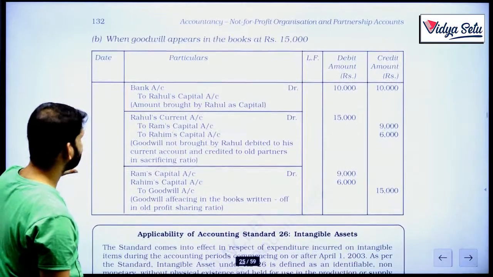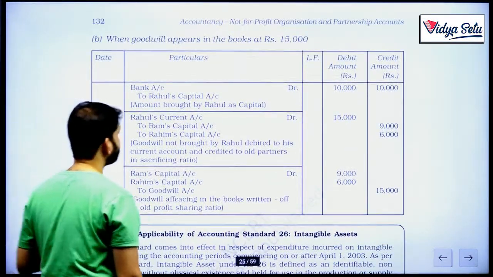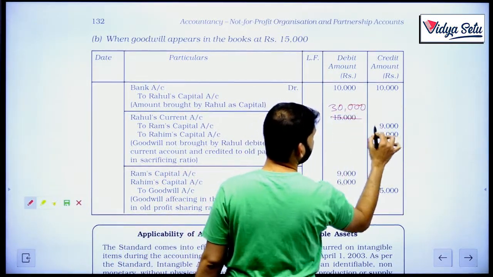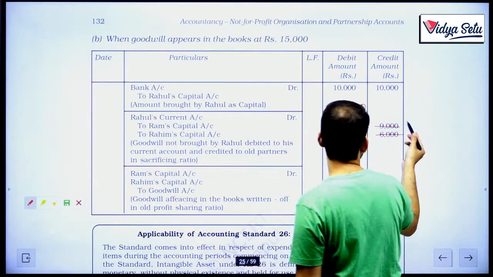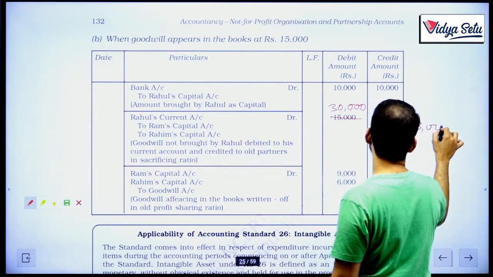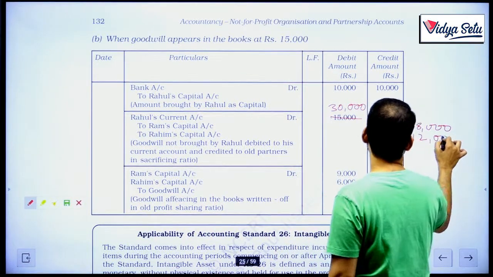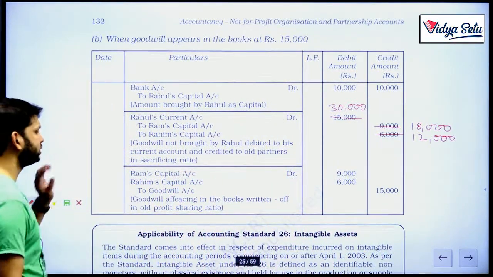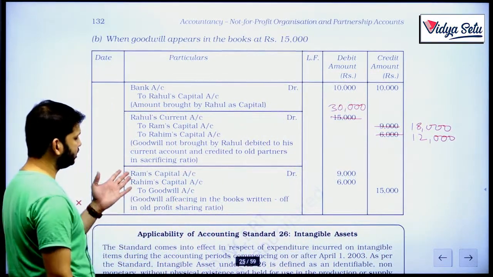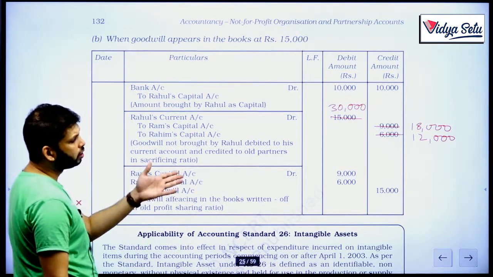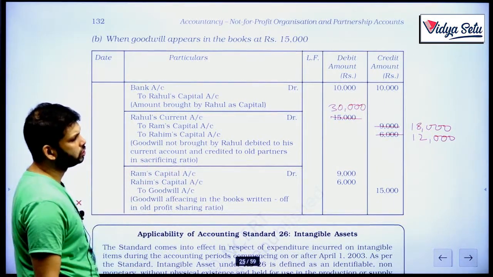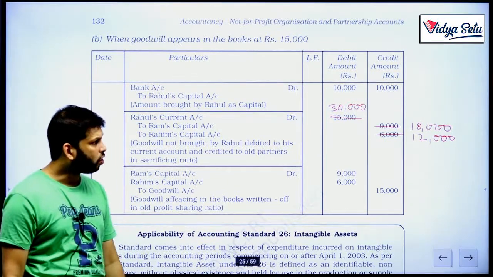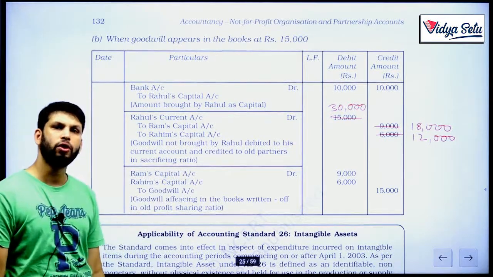This will be because his share was 30,000 in the sacrificing ratio, which is the old ratio because they have not mentioned anything. It should be like this, and this entry of 15,000, this is correct. Here they are sacrificing: Ram's capital in the old ratio 9,000 and Rahim's capital in the old ratio 6,000 to 15,000, and this goodwill will be fully written off. Please make the necessary corrections in your books. Thank you.